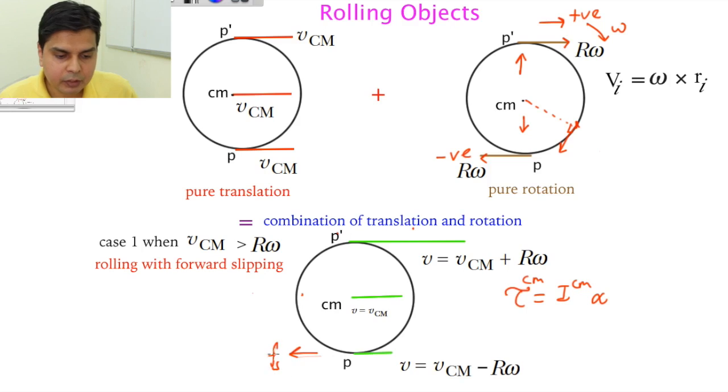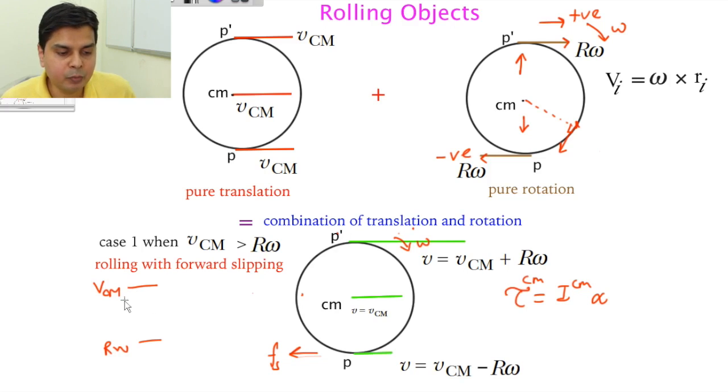What this friction does is, if your body is rotating in this direction with omega, it tries to speed up your rotation, so your omega will increase. And since the friction acts in the backward direction, it will decelerate your VCM. Earlier, in case one, your VCM was somewhere here and your R omega somewhere here, that's why I have written VCM is greater than R omega.